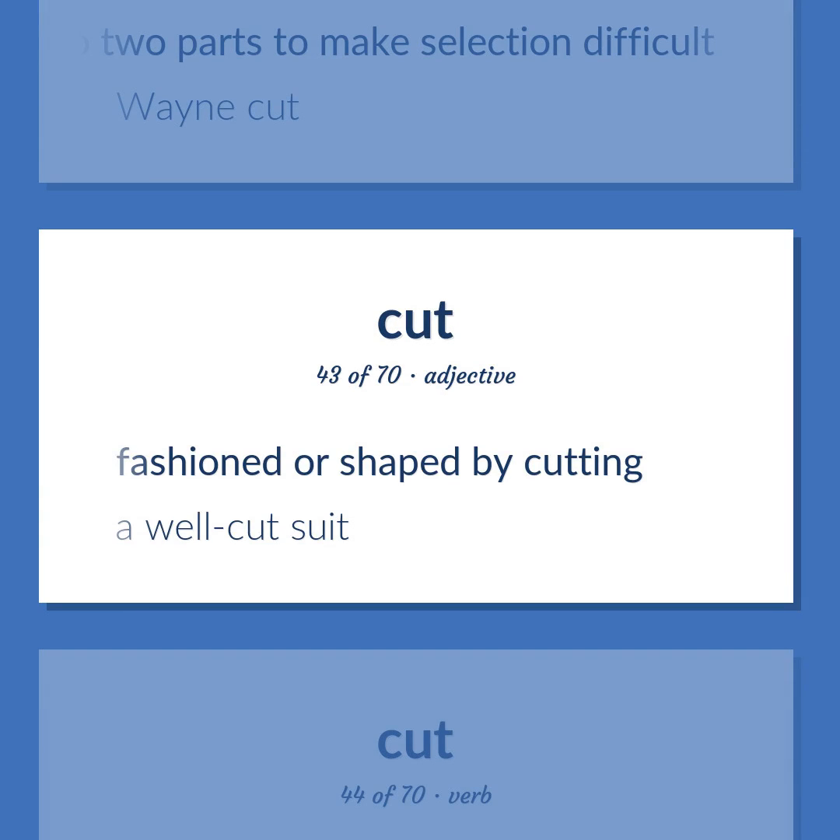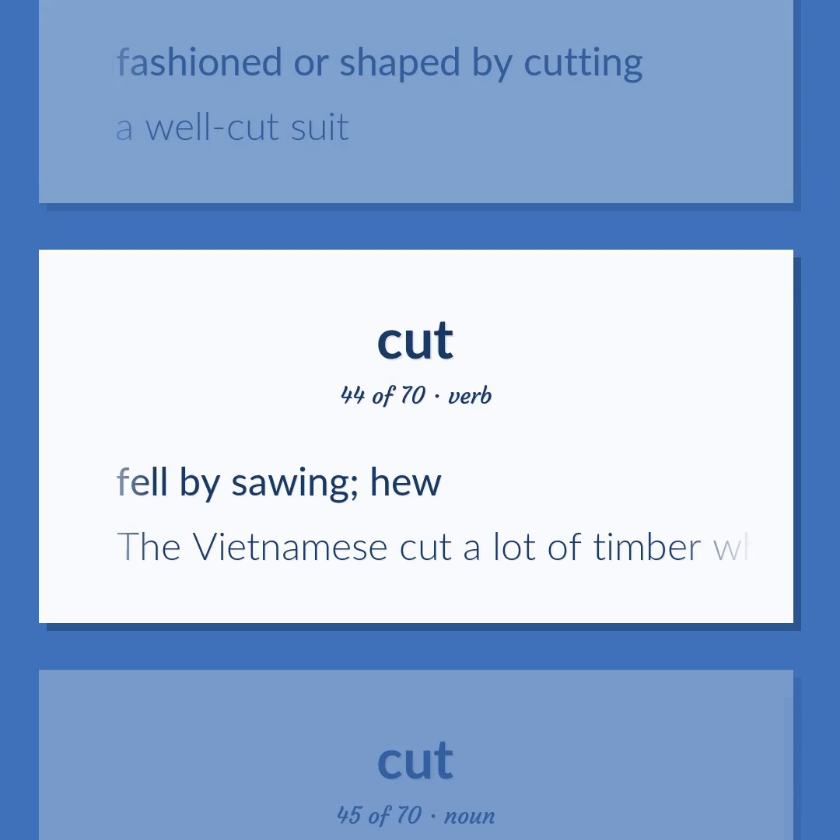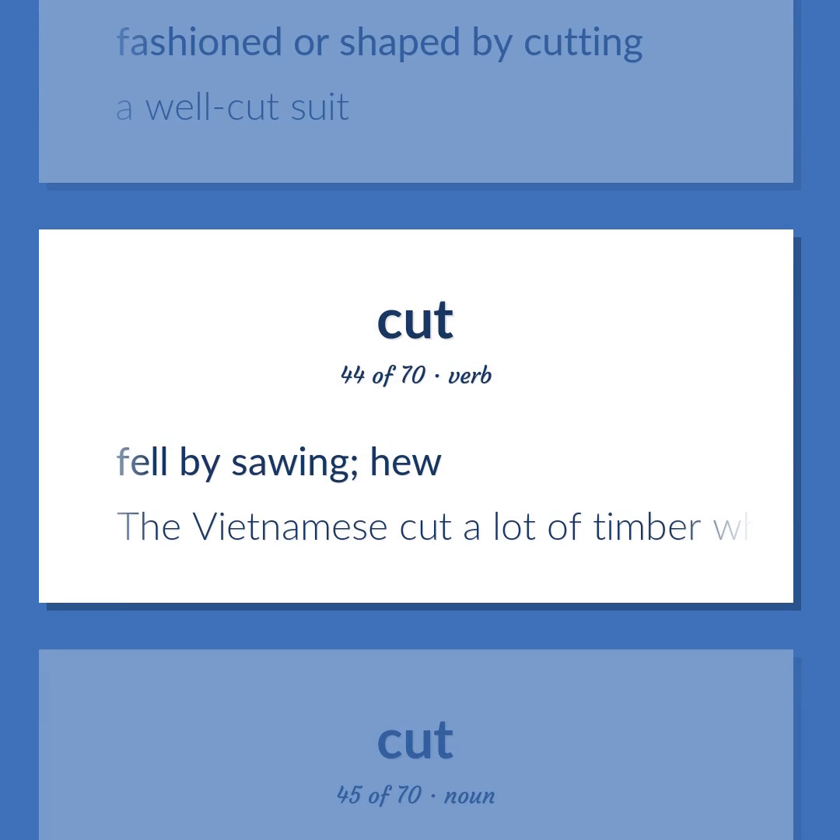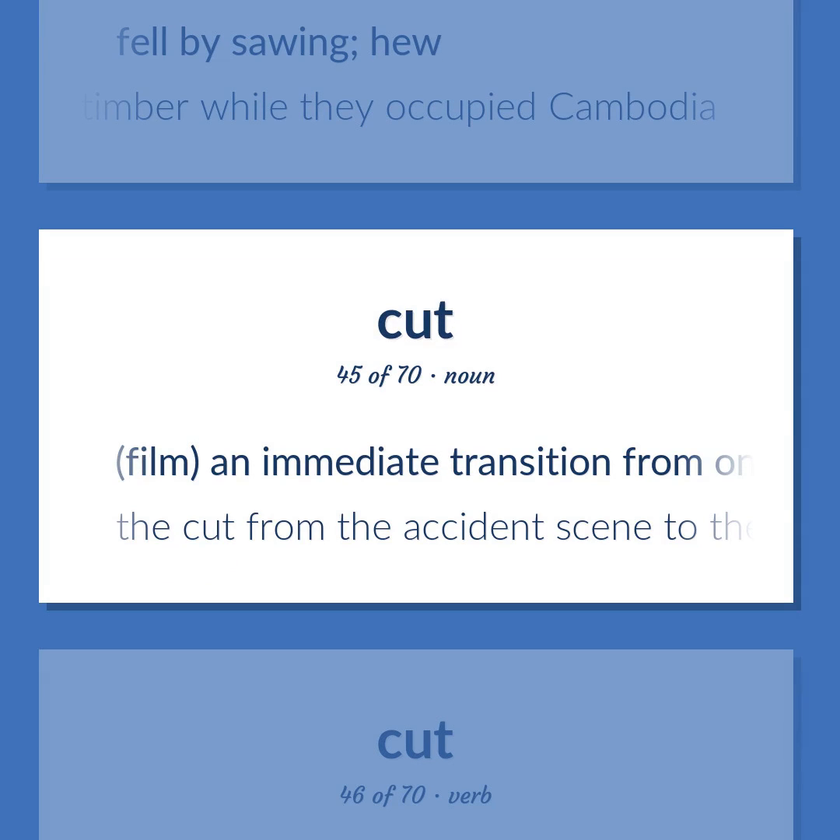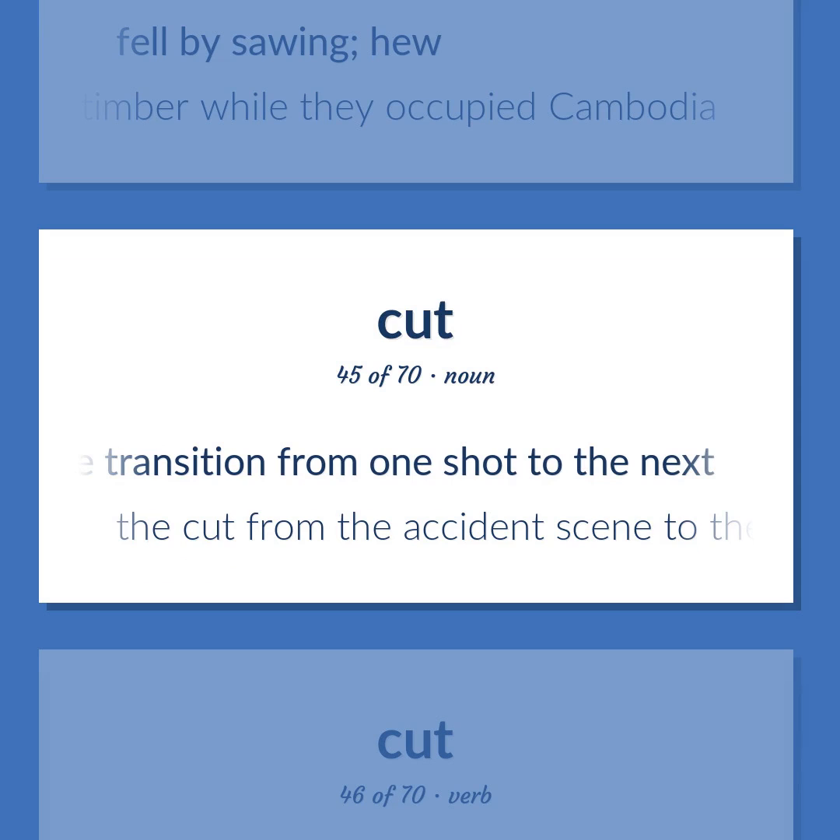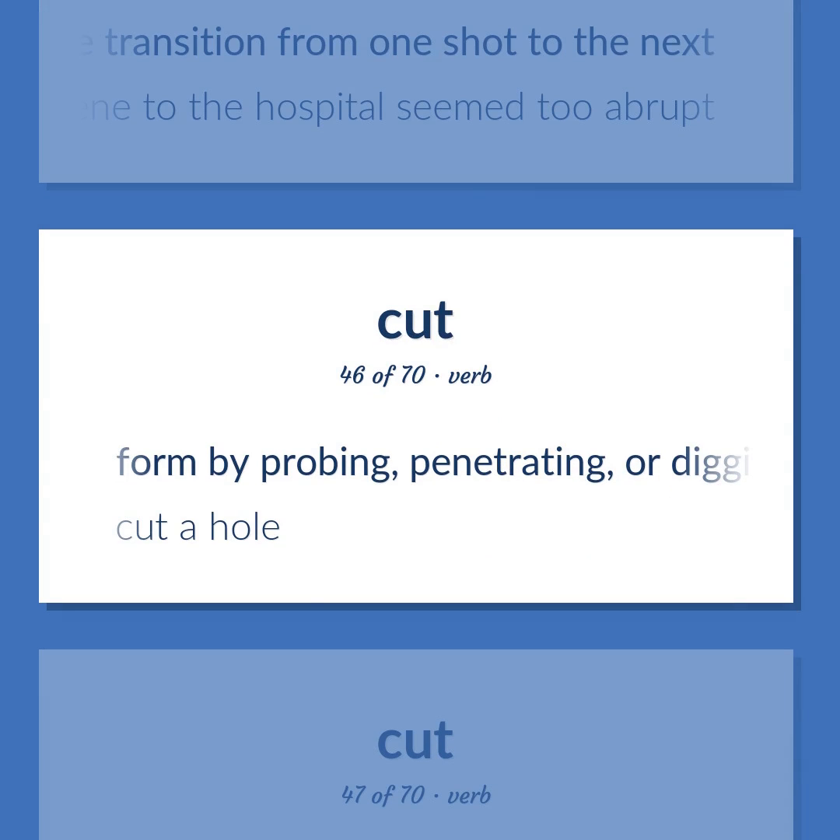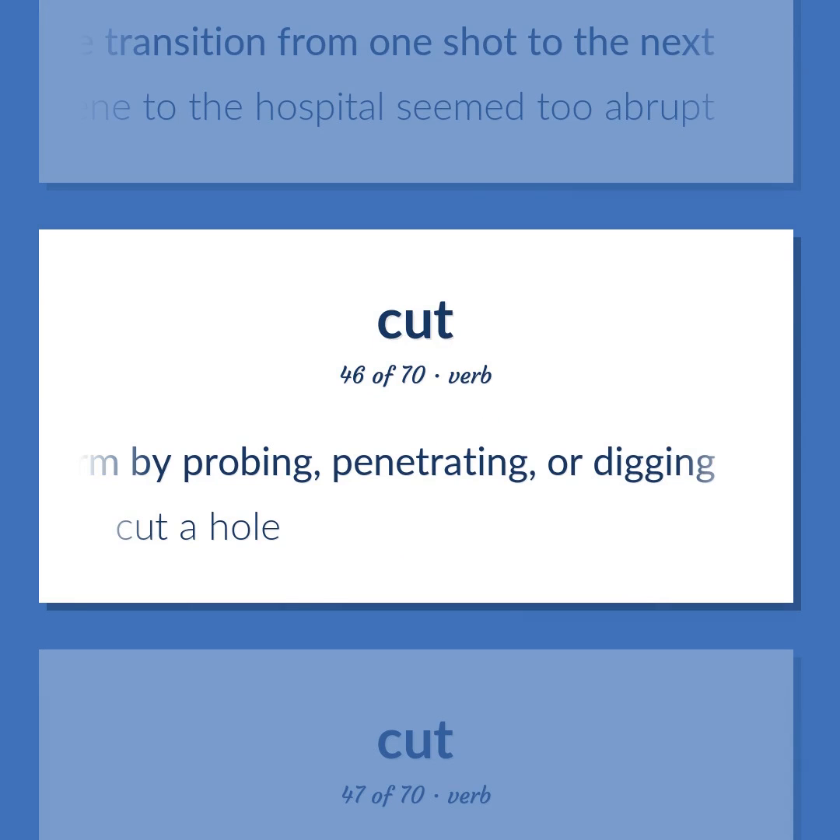Fashioned or shaped by cutting. A well-cut suit. Fell by sawing. Hew. The Vietnamese cut a lot of timber while they occupied Cambodia. Film. An immediate transition from one shot to the next. The cut from the accident scene to the hospital seemed too abrupt. Form by probing, penetrating, or digging. Cut a hole.